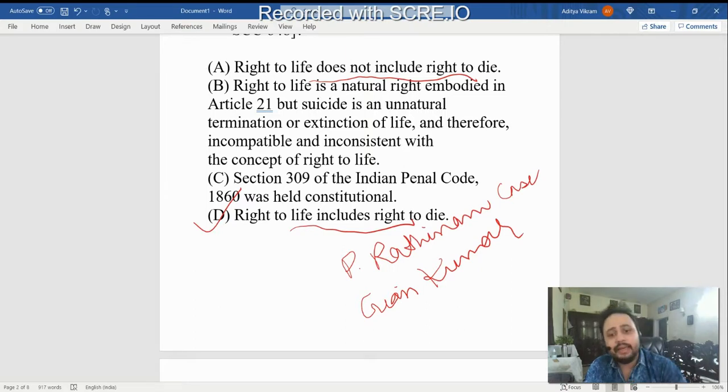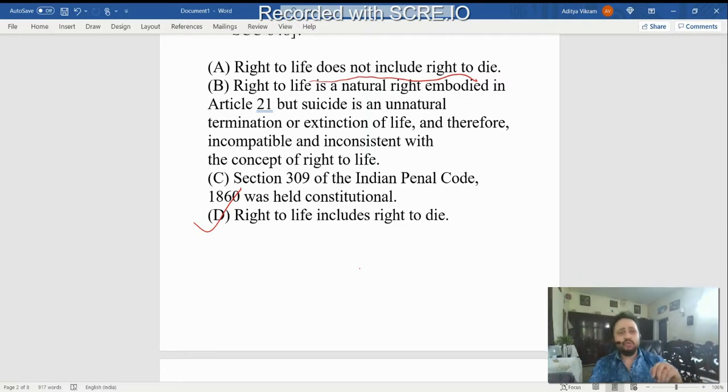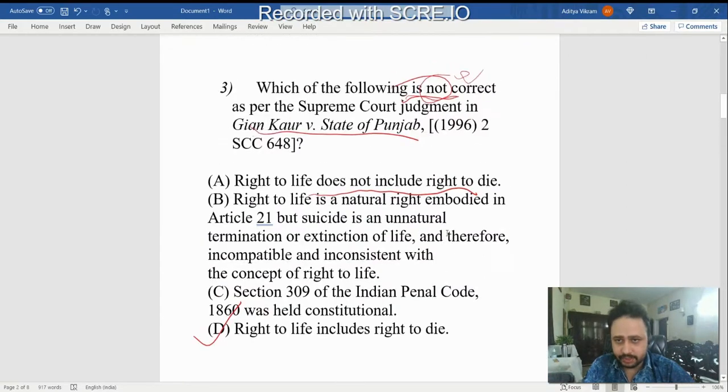And then came the Aruna case, in which it was held that right to life includes right to die with dignity. So this case is also called the Common Cause case, which we discussed in MCQ number first.